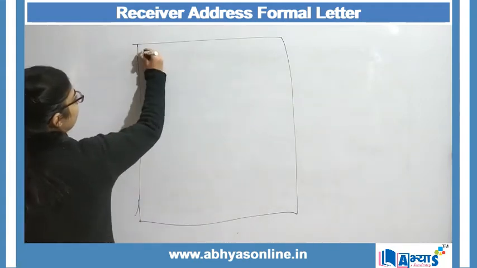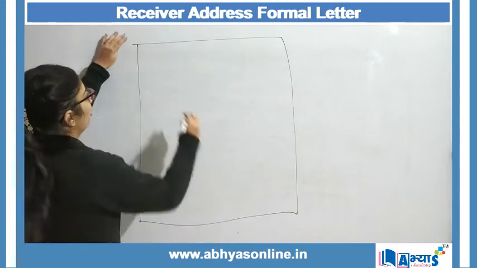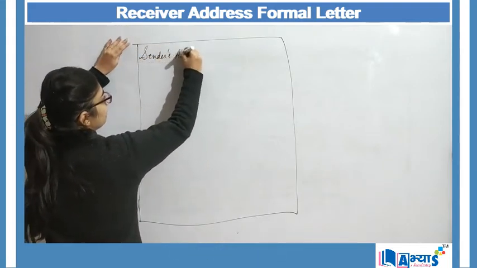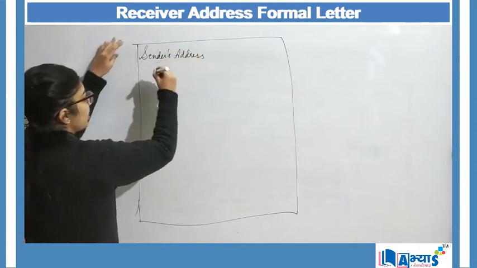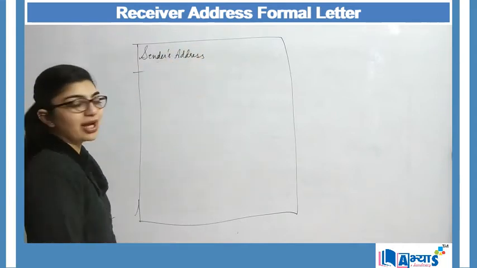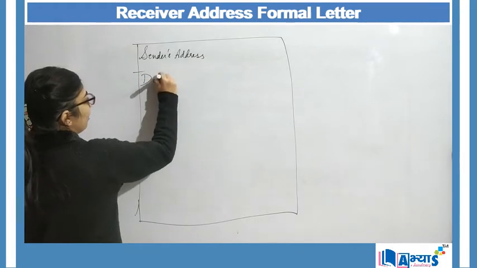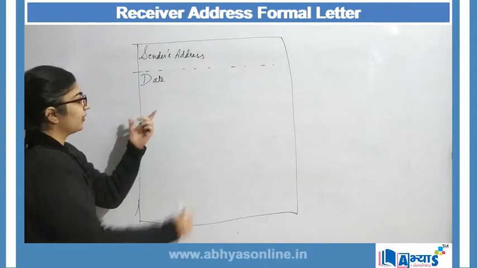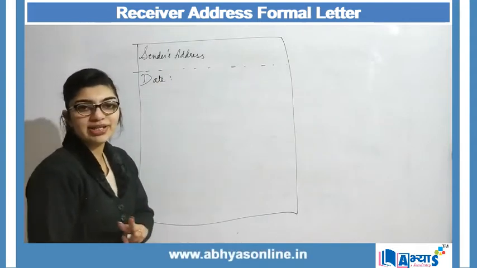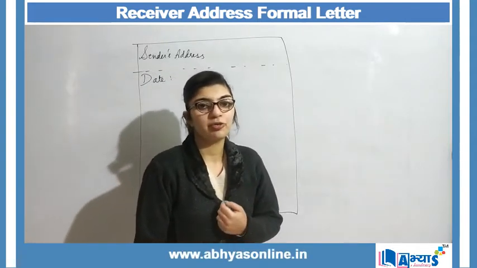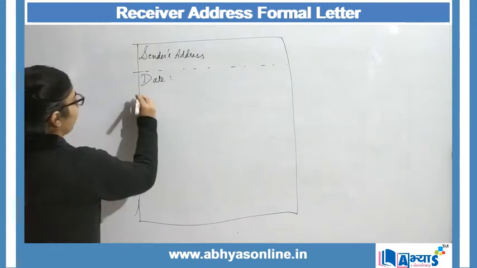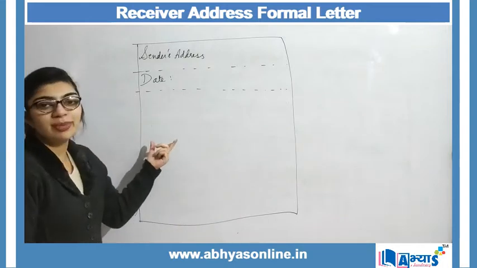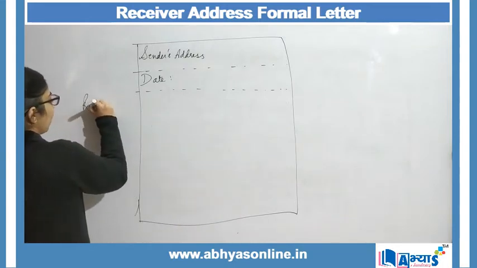Now first we said that on the top left corner we had the sender address. The sender's address was followed by the date after leaving a line over here. Then we studied that there were two ways in which we write the date. The format was clear. Now again we have to leave a line and then we have to mention the receiver's address.